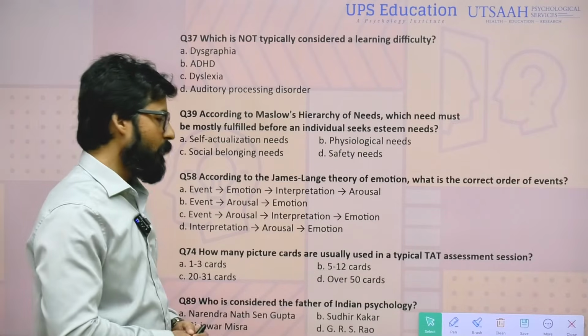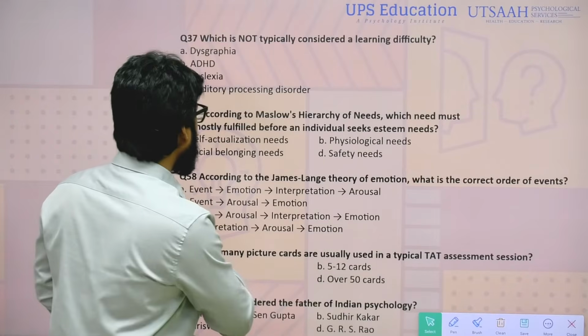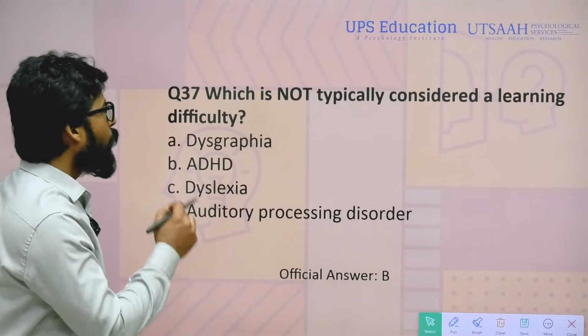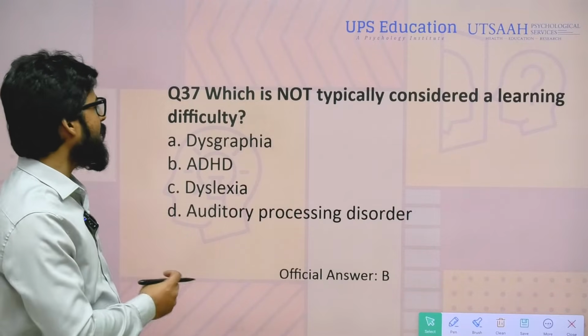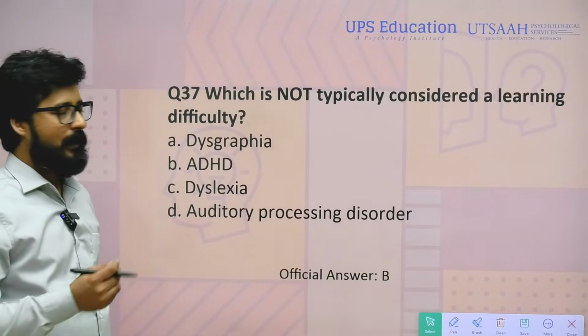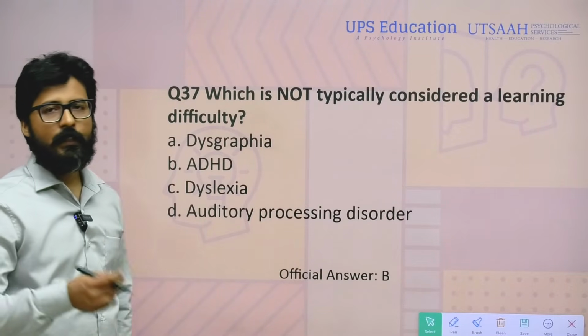So let's see what the right answers will be. Can you challenge them or not? I'm moving ahead. Question number 37: which is not typically considered a learning difficulty? Option A, dysgraphia. Option B, ADHD. Option C, dyslexia. Option D, auditory processing disorder.